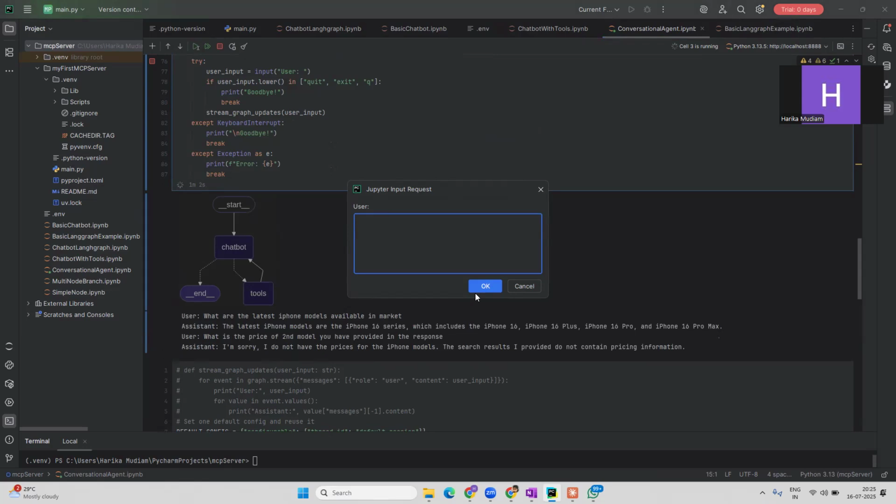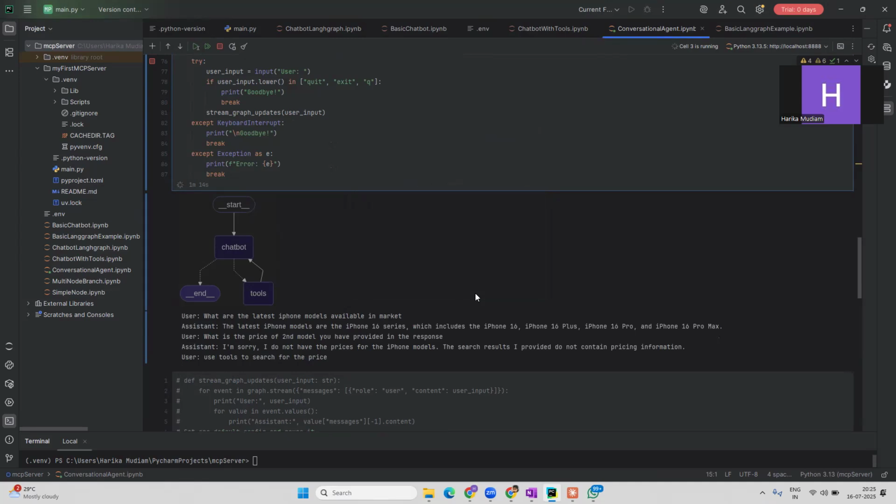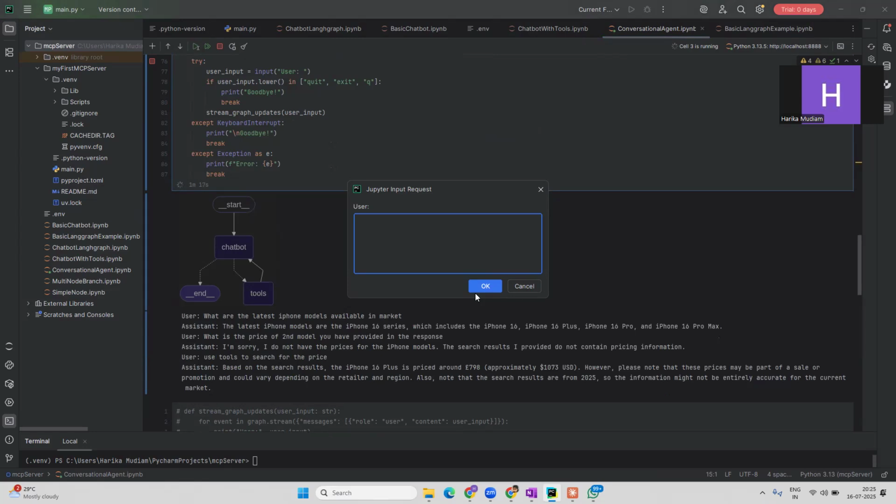I'm sorry, I don't have the price for the iPhone models. Use tools to search for the price. Based on the search results, 16 Plus. If you see, first thing, I did not say it's 16 Plus because I just said second model. Second model is 16 Plus. It was able to do the step by step reasoning, and it understood that second model means I refer to 16 Plus. Then I told it to use the tools, and it used the tools, which is my Tavily search, and it extracted the price. Perfect. This is awesome. This is what I was expecting.